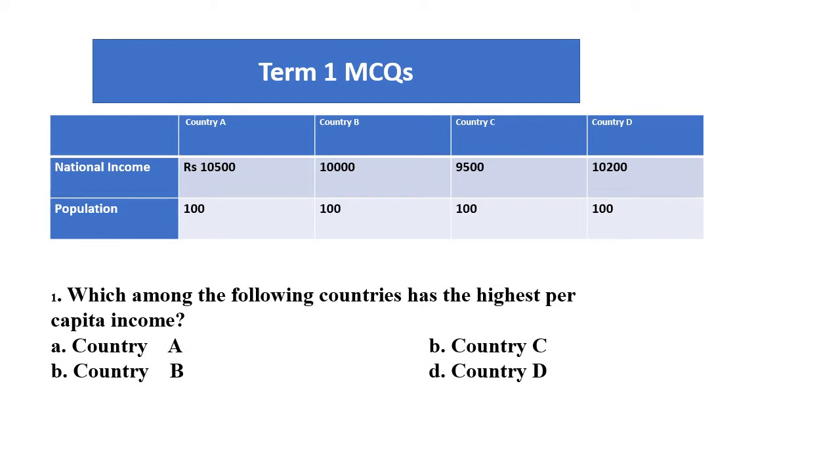Whereas in country B, it will be 100 only, that is per capita income will be 100. In country C, the per capita income will be 95. In country D, per capita income will be 102. So the correct option is country A.